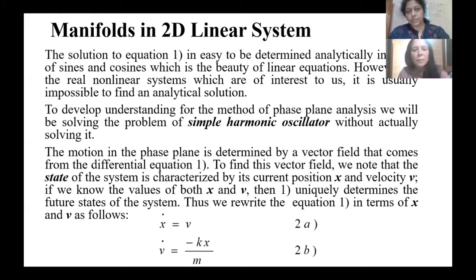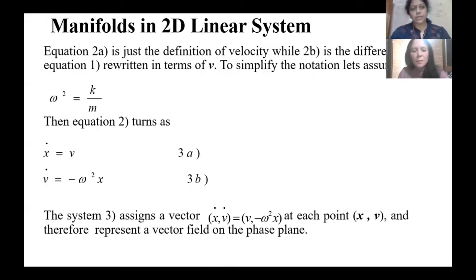For the solution of this simple harmonic oscillator, as we did earlier, x dot equal to v, and v dot equal to minus kx by m. Taking omega square as k by m, the system becomes x dot equal to v and v dot equal to minus omega square x. This means the position vector and the velocity vector at each point (x, v) are v and minus omega square x. So in the phase plane your vector is (v, minus omega square x).